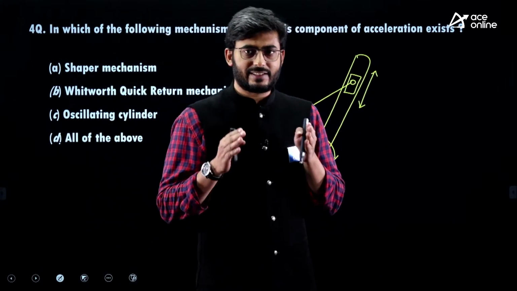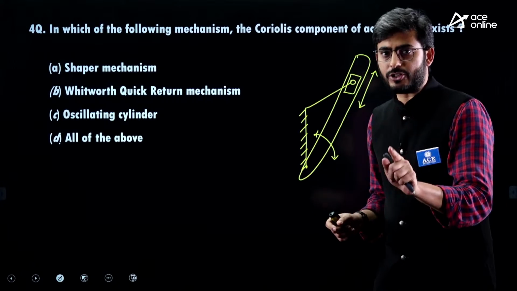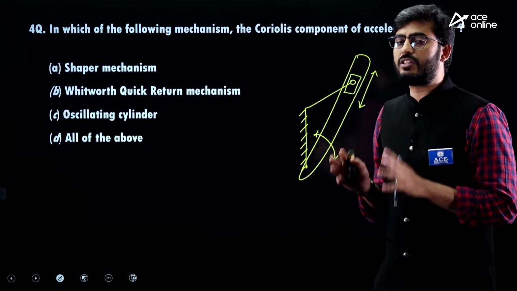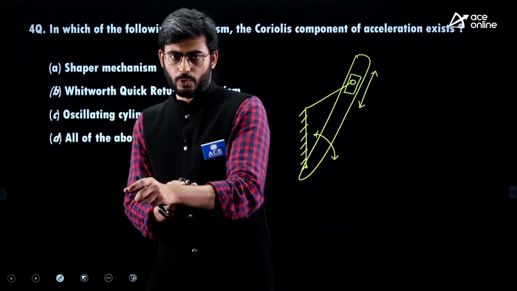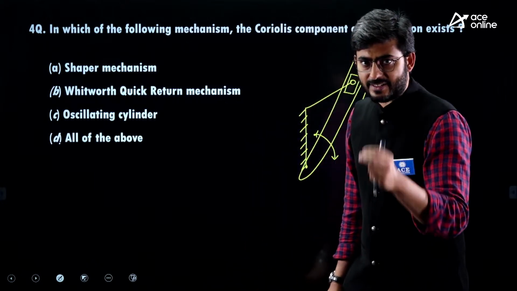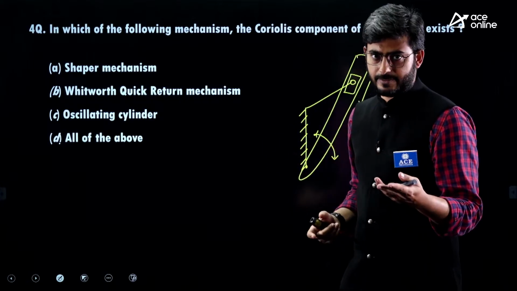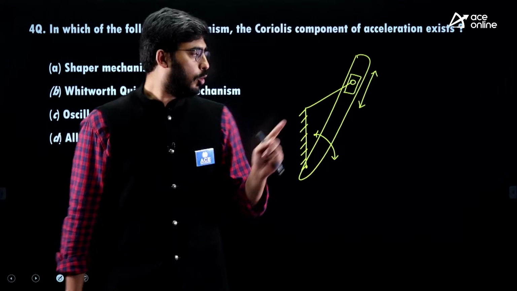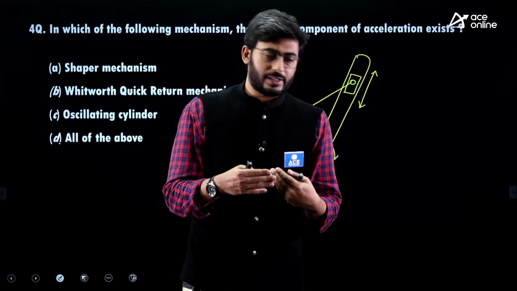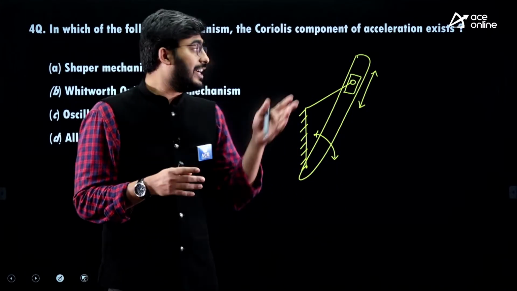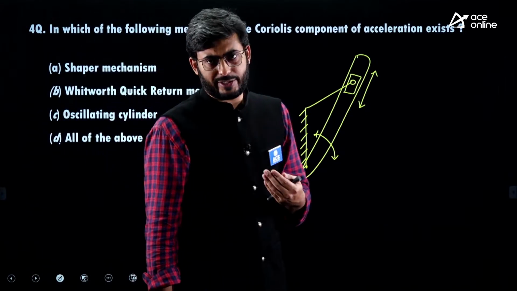Or if you can take an example, if a bowler is trying to bowl and on his hand there is not a watch, there is a bracelet instead, or a loosely contact bracelet, that bracelet tends to slide on the wrist. So due to that sliding motion of the bracelet, and the bowler is trying to rotate his arm about some axis, then in that case Coriolis acceleration will exist. This is not a correct example, but just to understand where Coriolis is going to exist. This is one unconventional example I have taken.